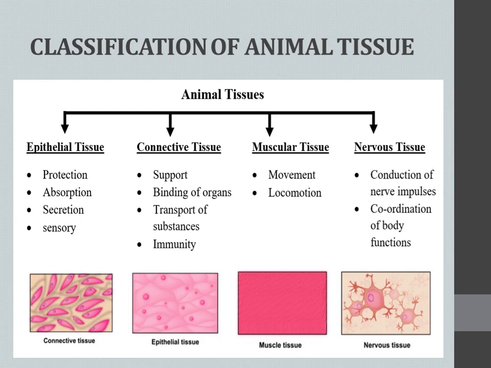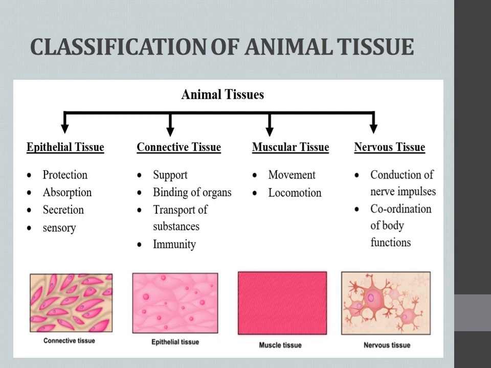So whatever organ we take, either on the outer surface or in the innermost surface, there will be one covering, right? So this covering is made up of this tissue. Specifically we can call this an epithelial tissue, or we can say epidermis. Epidermal layer means outer covering. So the organs, either outside or in the innermost region, are covered with a covering. Those coverings are made up of this epithelial tissue.